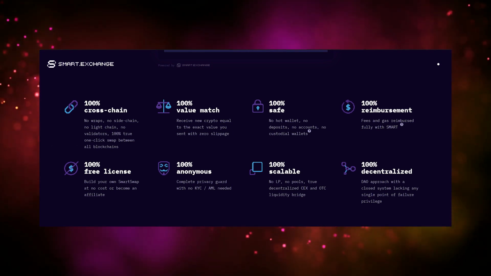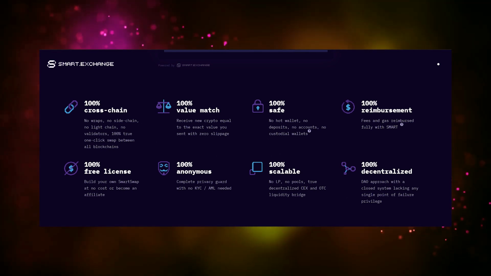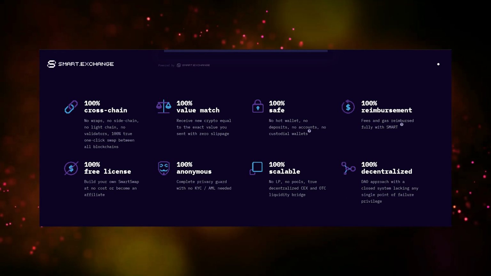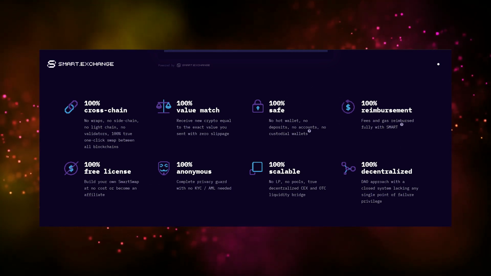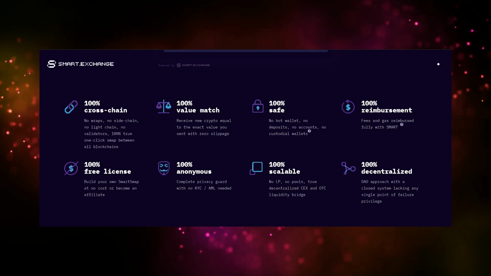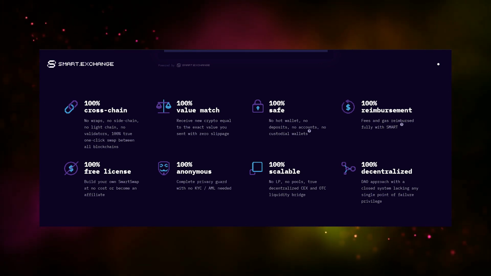So, we have the 100% cross-chain. SmartSwap will be free from wraps, sidechains, light chains, and even validators. It will provide a 100% true one-click swap between all blockchains. 100% value match. With SmartSwap, you receive new crypto that is equal to the face value that you sent with zero slippage. That's pretty cool, right?